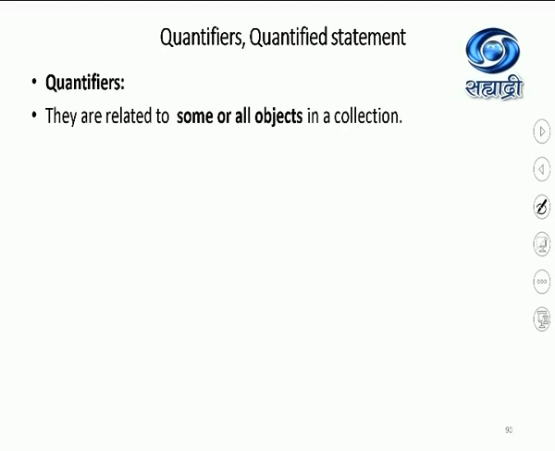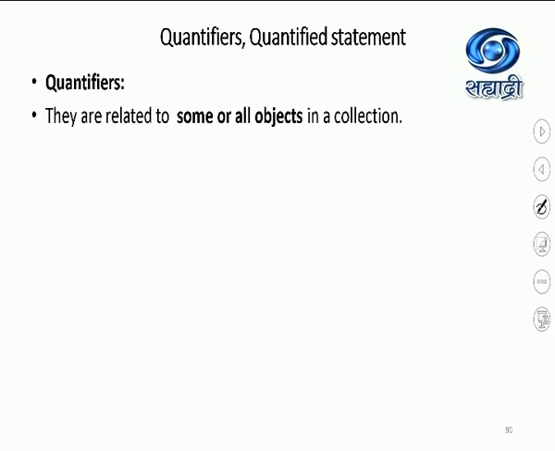Now for some means what? From all the available subjects for science, we choose very few as per our choice, like physics, chemistry, biology, maths combination, or physics, chemistry, maths and biofocal. So that means we are using the word some from the collection of all subjects available for standard 12th.